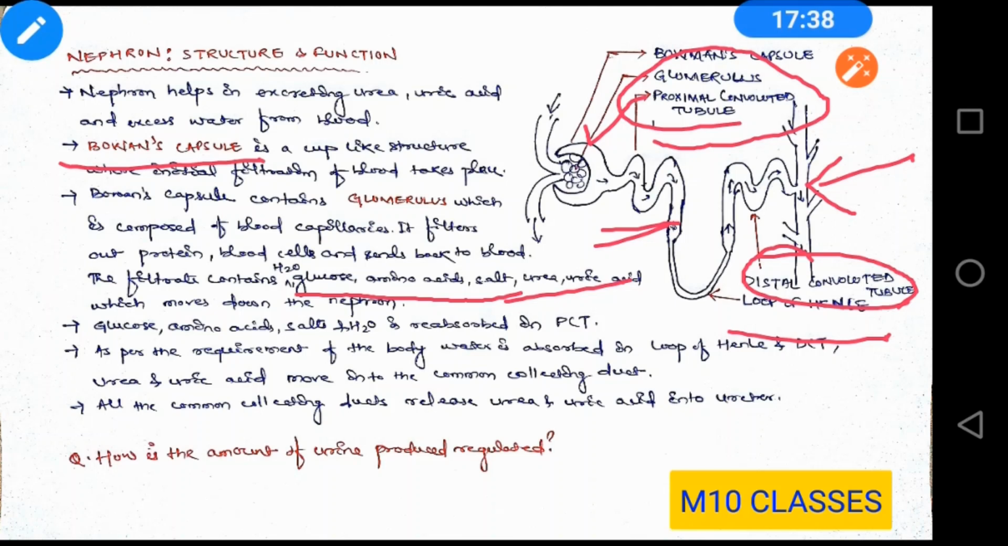Now, there might be a question: how is the amount of urine produced regulated in the body? Listen, students, you might have observed that whenever you are inside the class, you drink water regularly, and every 1 or 2 periods you need to go out to urinate. But suppose a function, a meeting or a class extends up to 2 or 3 hours and you forget to drink, then you don't need to urinate.